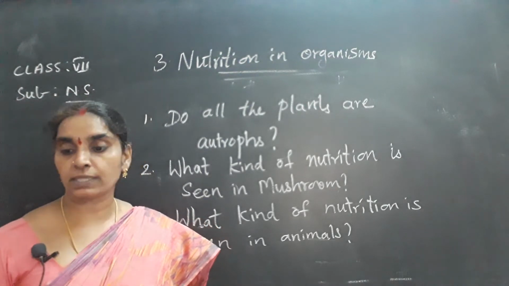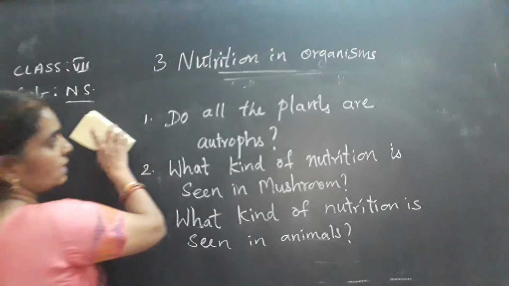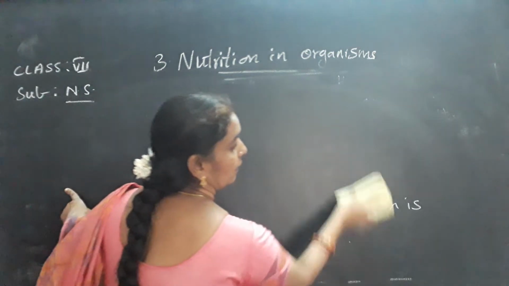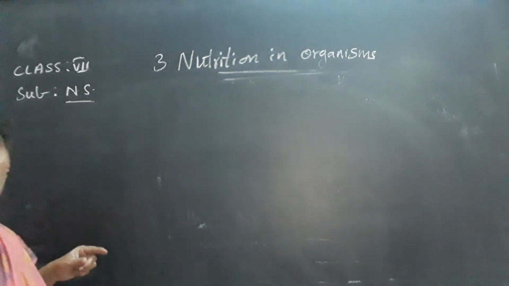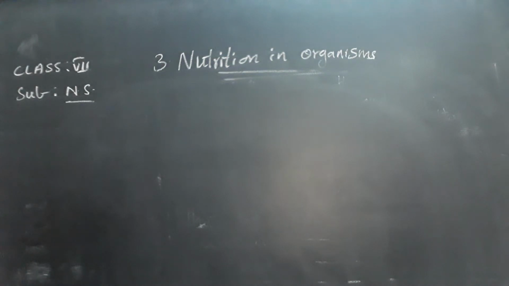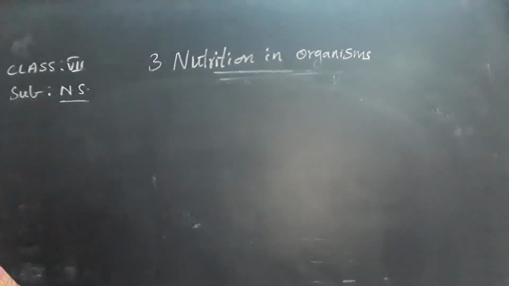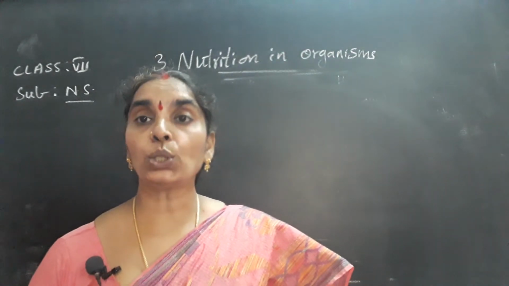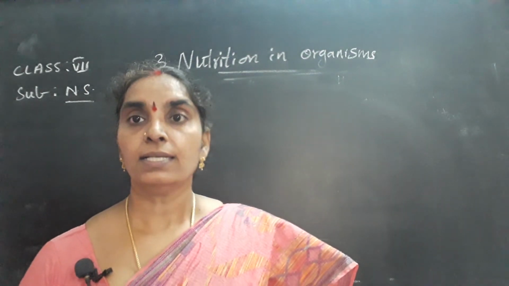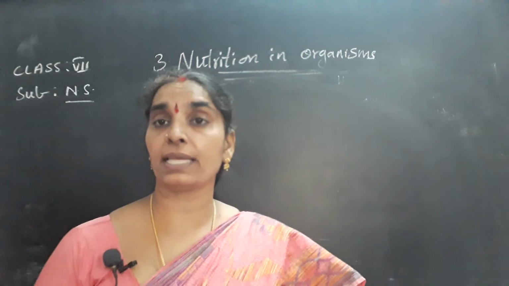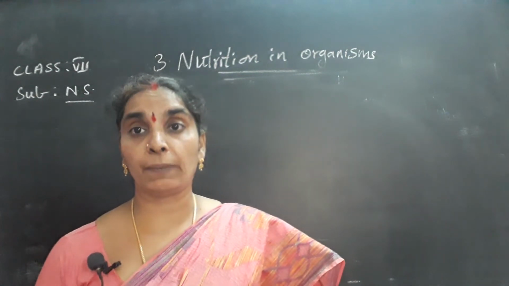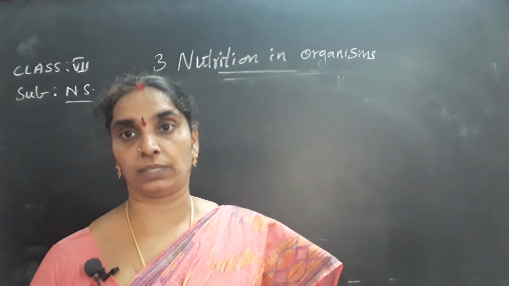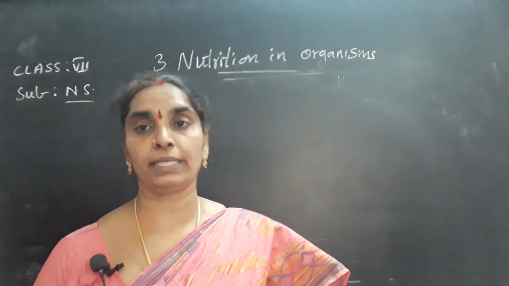Okay children? So next I'll tell you about the photosynthesis process. What is photosynthesis and how do the plants exhibit photosynthesis? So from this you have understood that green plants are autotrophic in nature, isn't it? So how can you say that they are autotrophic in nature? Because they prepare their own food. But animals and human beings are heterotrophic in nature. Mushrooms are heterotrophic in nature.